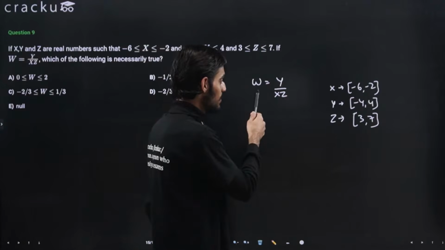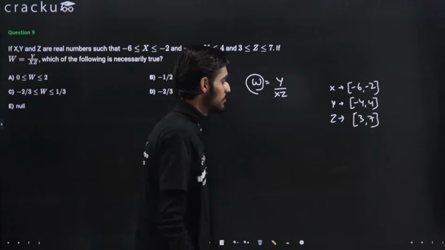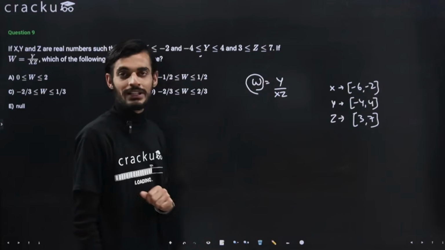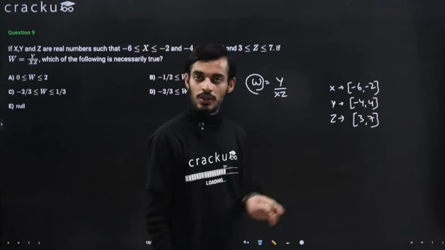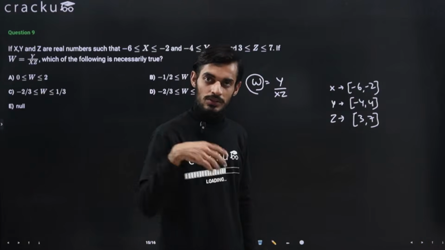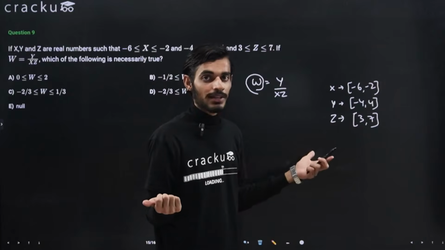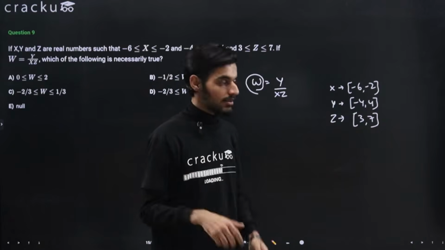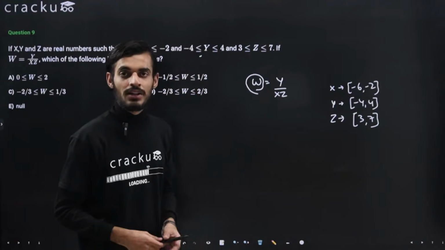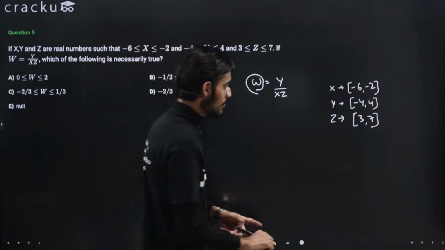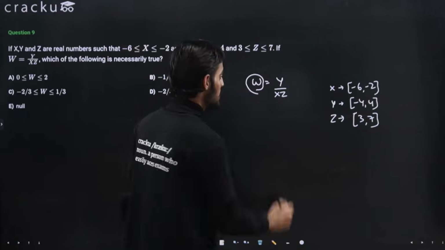And to make this particular term, that is w, a maximum, you will want to take the value of y as negative, because the denominator is always negative. So if the numerator is also negative, then negative and negative will turn out to be a positive number, and you want to maximize, right? So to maximize, because the denominator is negative, you will want to take a negative value in the numerator also. So that was the first thing to note.